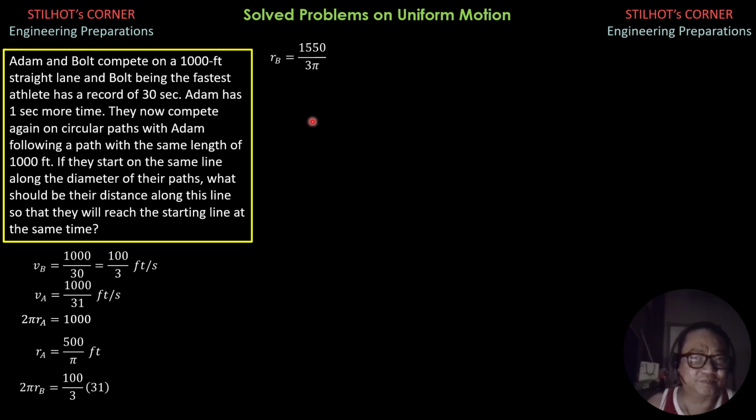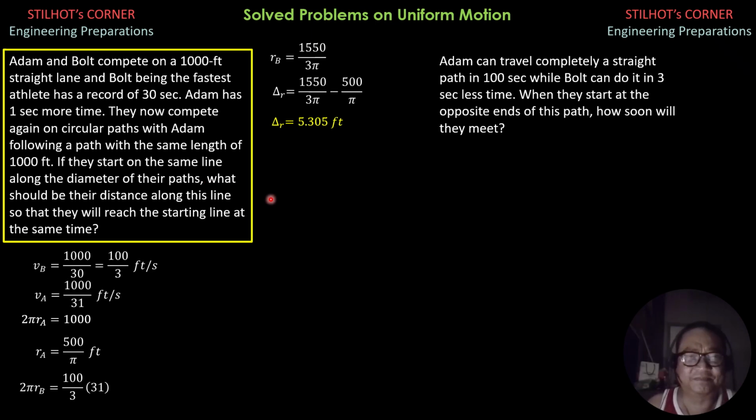So delta R therefore is R sub B minus R sub A. So 1550 over 3 pi minus 500 over pi, and that is equal to 5.305 feet. So that's the answer to this first problem.